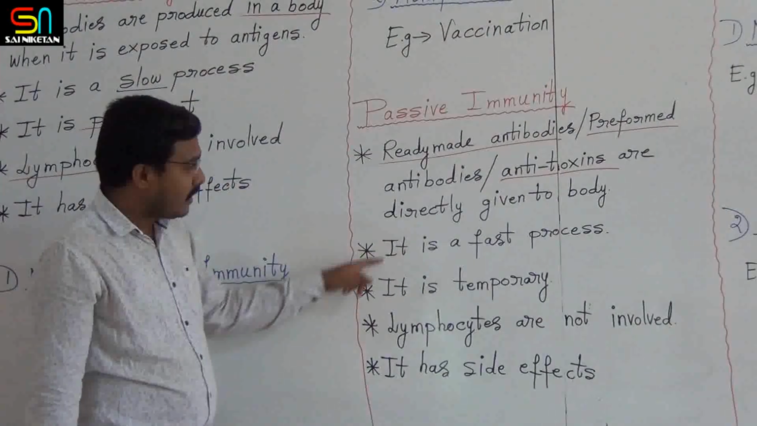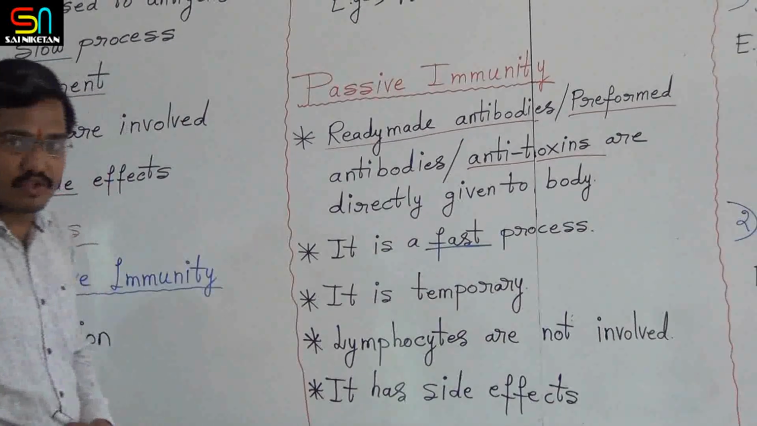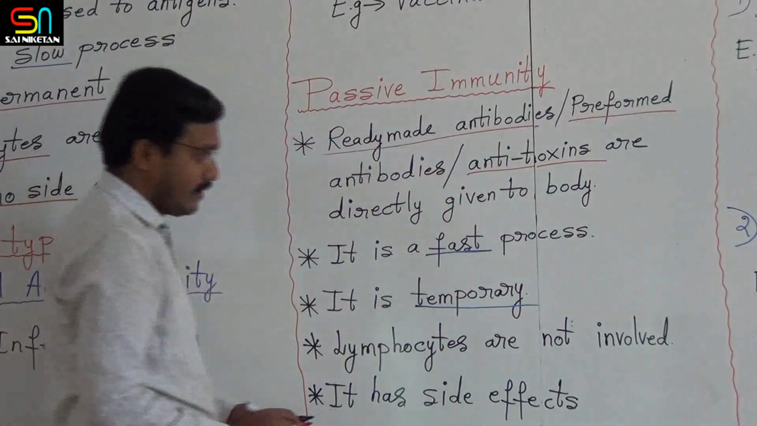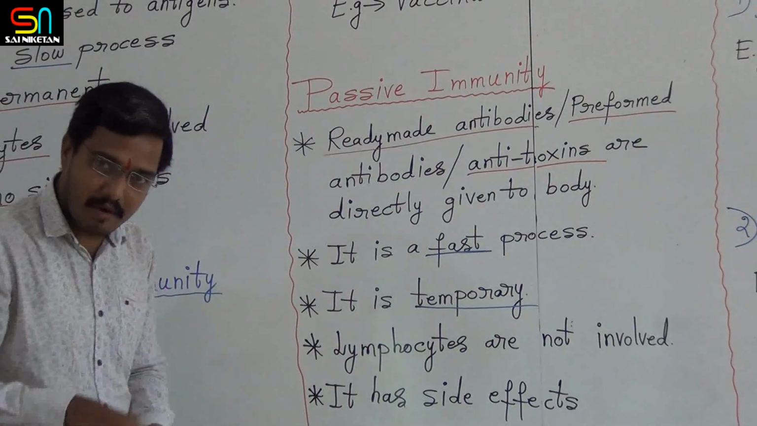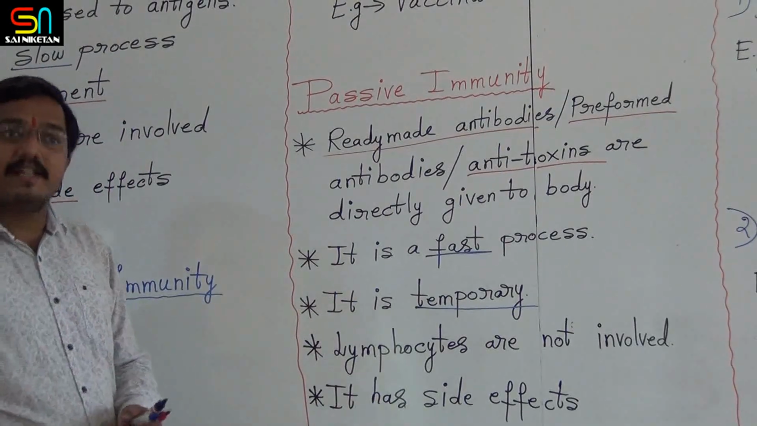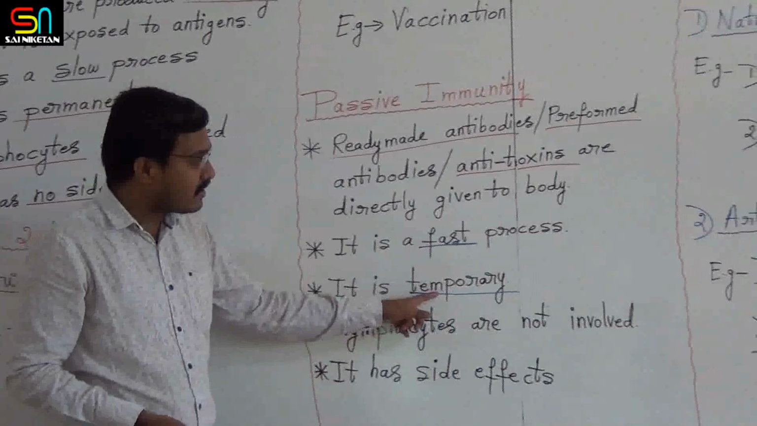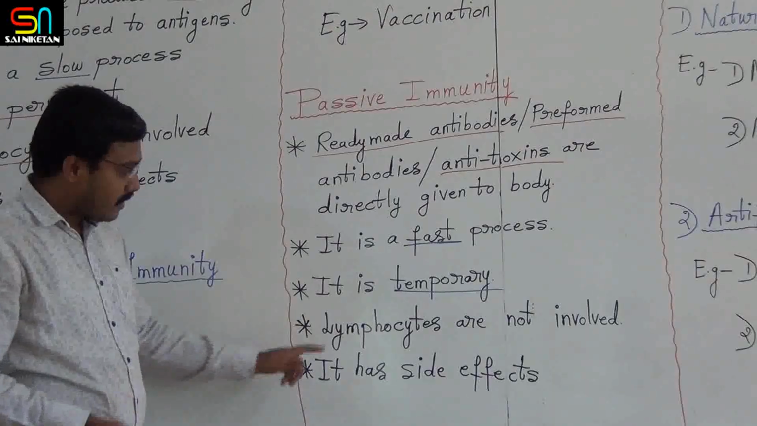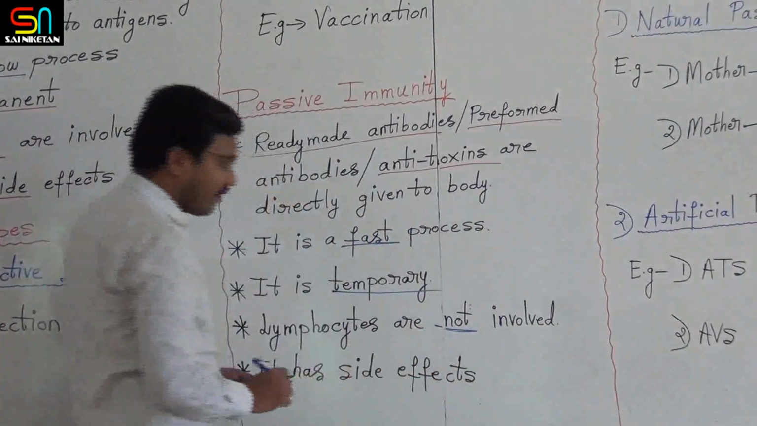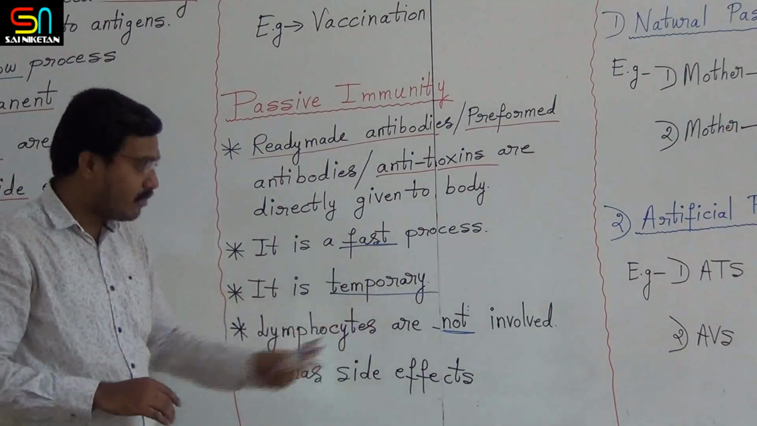Now listen, it is a fast process because we have given antibodies directly. Next, it is temporary, because once the antibodies we have given to the body get used up, there should be an injection of some more antibodies. Therefore, this is temporary. Next, lymphocytes are not involved, because ready-made antibodies are given, so there is no work for lymphocytes.